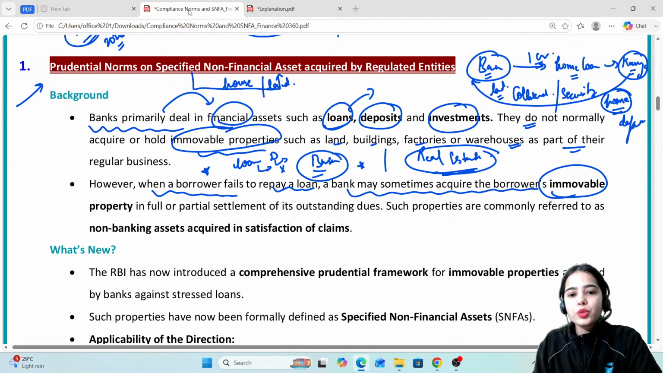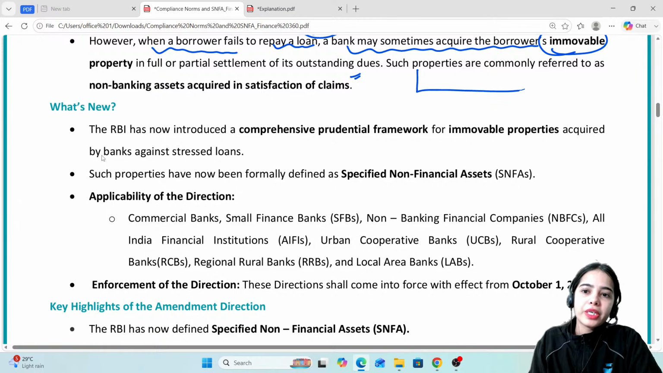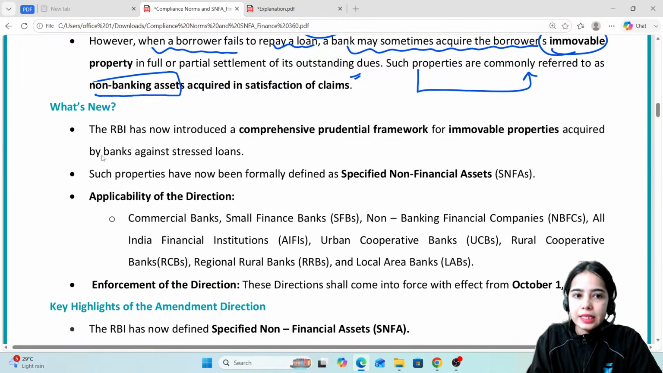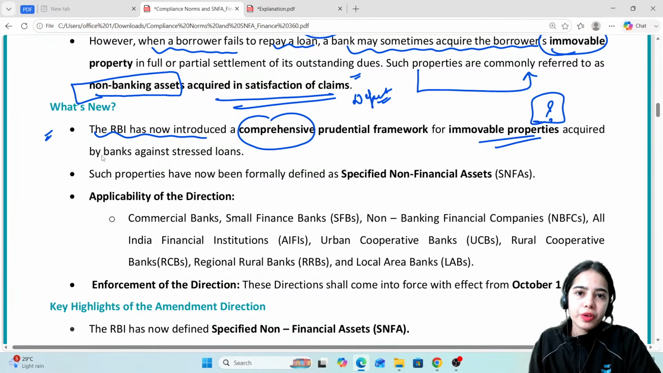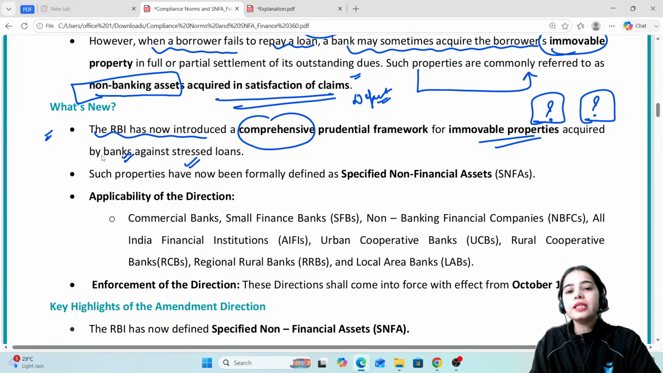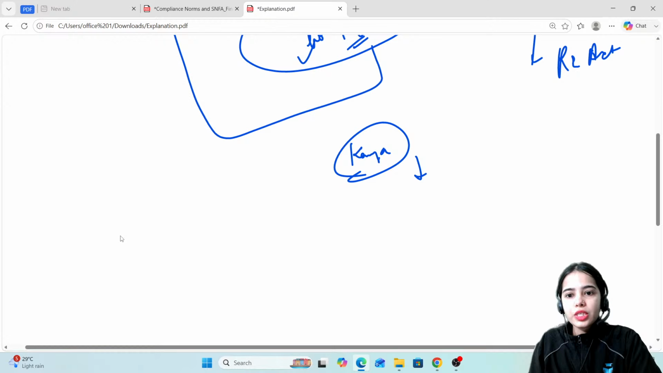When a borrower fails to repay a loan, that means the borrower is defaulting. In this case, the bank may sometimes acquire the borrower's immovable property in full or partial settlement of its outstanding dues. Such properties are commonly referred to as non-banking assets acquired in satisfaction of claims, because the other party has defaulted. So now, what's new? RBI has now introduced a comprehensive prudential framework for immovable properties: what should be done with these properties, and till what time the bank can hold these immovable properties acquired against stressed loans.